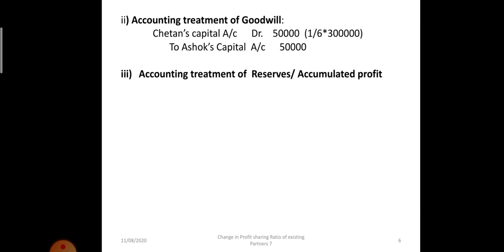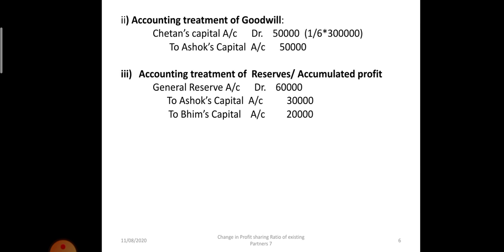Accounting treatment of reserves. General reserve was appearing. Only one reserve was there, at rupees 60,000. So it will be divided among the old partners in the old ratio 3:2:1. So to Ashok 30,000, to Bhim 20,000, and to Chetan 10,000, which is 1/6 of 60,000 rupees.